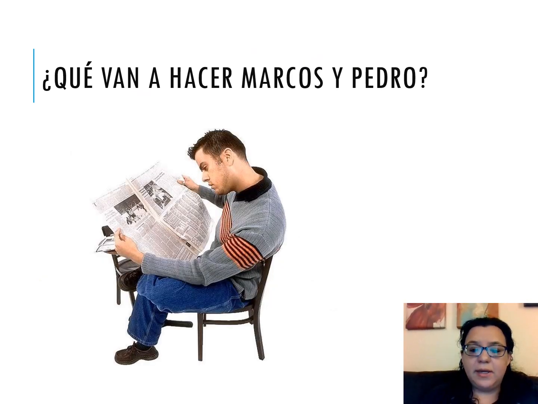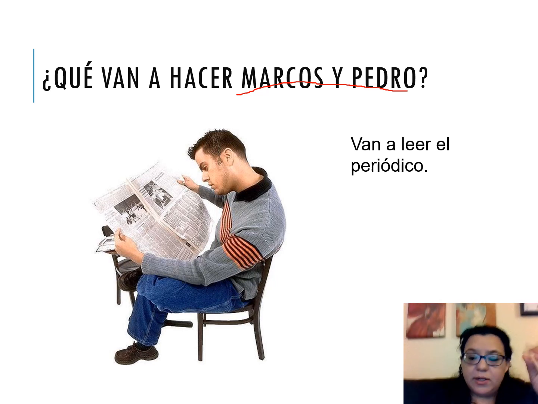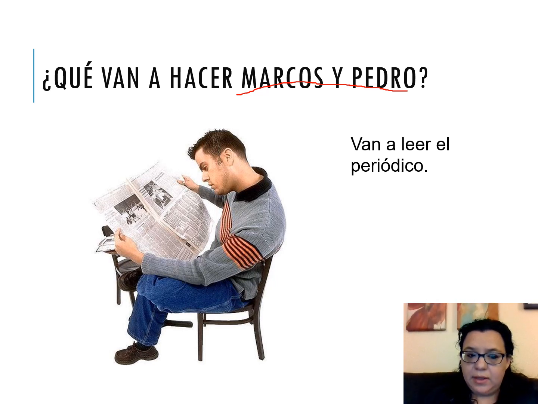It says, ¿qué van a hacer Marcos y Pedro? So think about what is our subject, Marcos y Pedro, and think about what I'm asking. You can pause it if you're writing it. Van a leer el periódico. Now you can say, ellos van a leer el periódico, or you can say, Marcos y Pedro van a leer el periódico. I'm just simplifying it in my answer, but you can add more. In Spanish, remember, once we know who the subject is, we don't need to put that back again on our response.